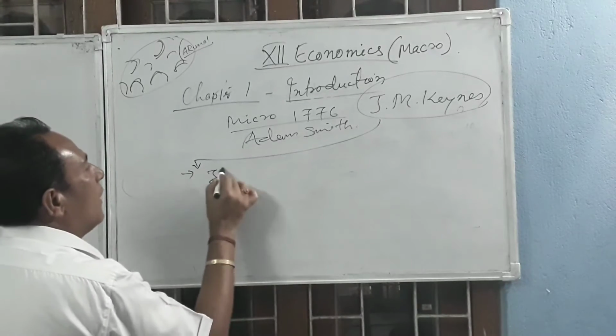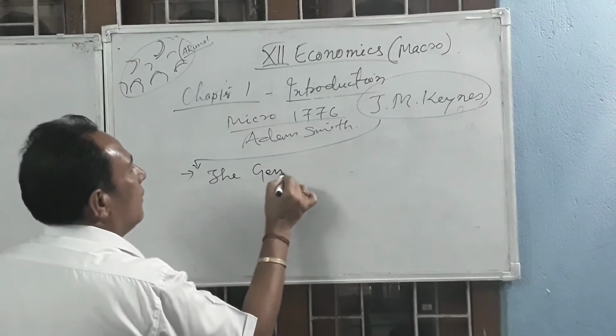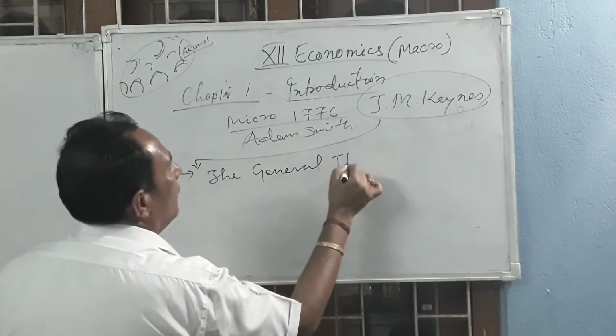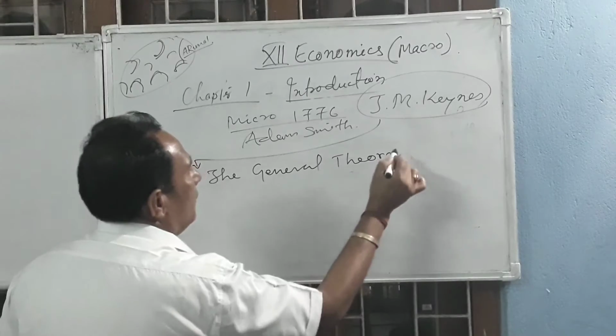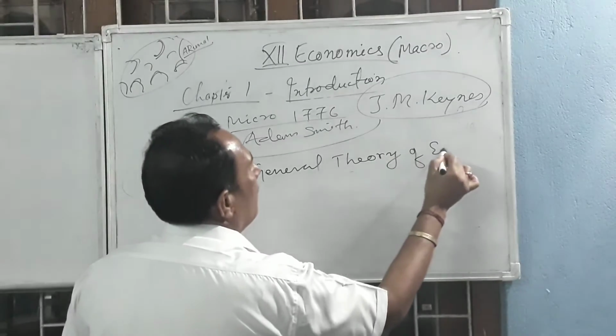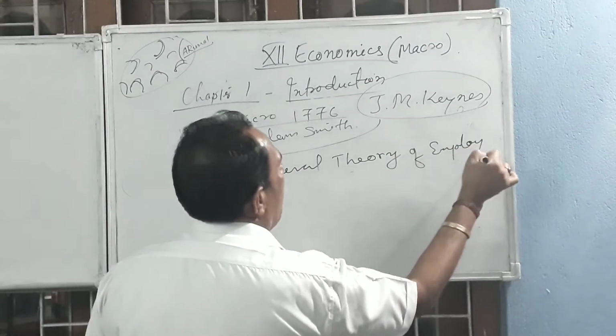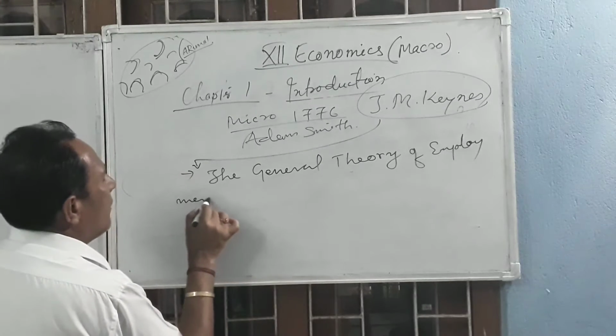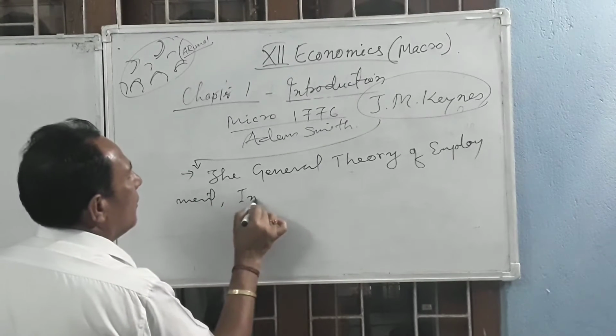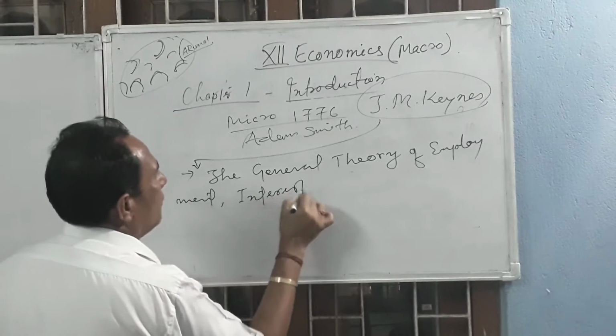The name of the book was The General Theory of Employment, Interest and Money.